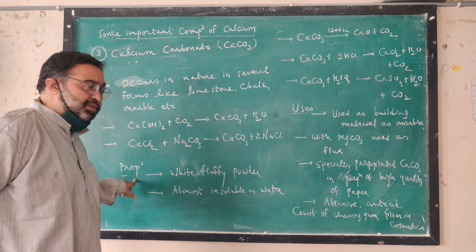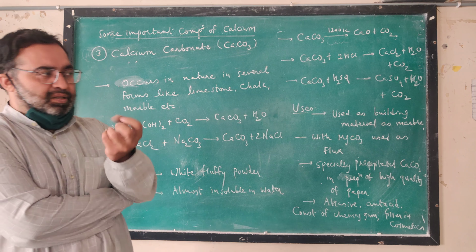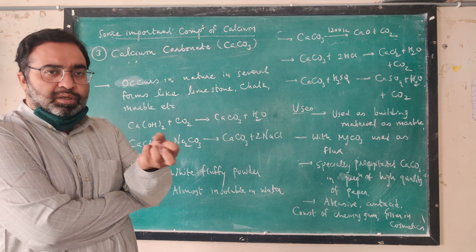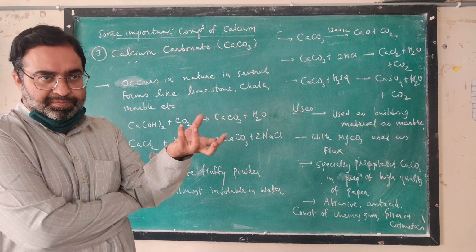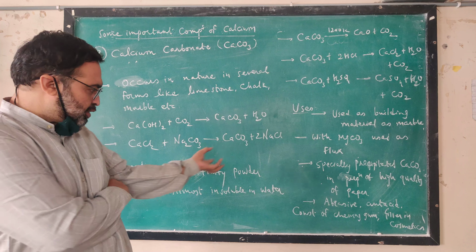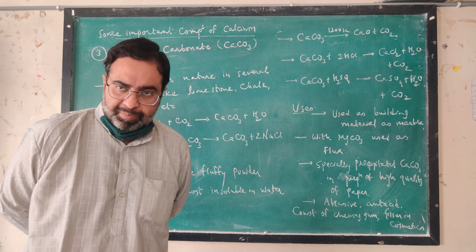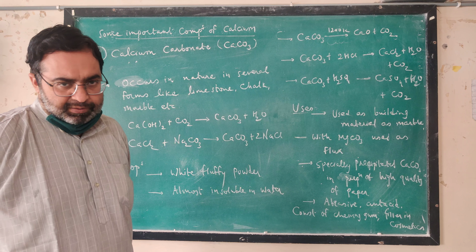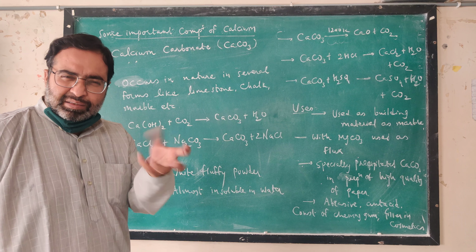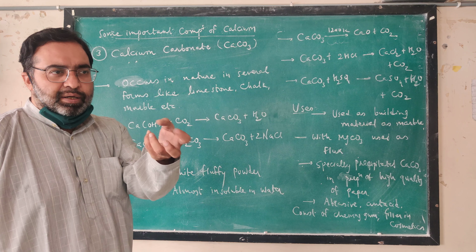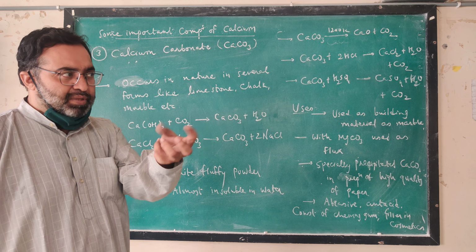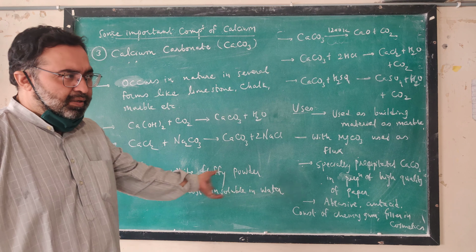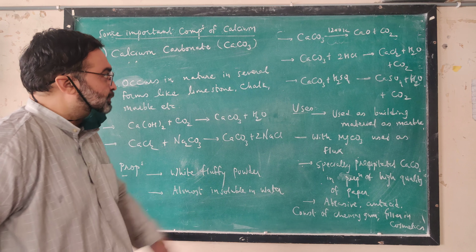Calcium carbonate is a white fluffy powder. Its fluffiness, on adding water, evolves air bubbles. That is a white colored fluffy powder. It is almost insoluble in water. That is, it is not soluble in water. So on adding water, it thickens. That is why it is a fluffy powder which is not soluble in water.